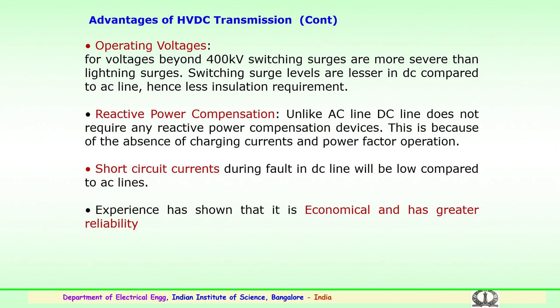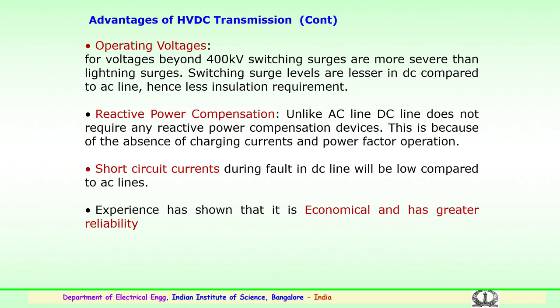So, the next is the reactive power compensation. Unlike AC transmission line, DC line does not require any reactive power compensating devices. This is because of the absence of the charging currents particularly in DC and the power factor operation. So, much more economical or much more advantageous than HVAC system. Then short circuit currents during fault in DC line are seen to be lower compared to the AC line.